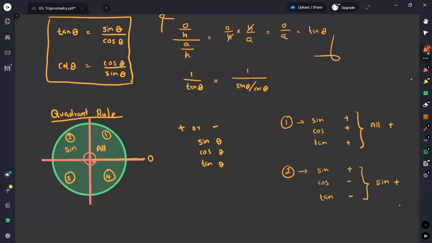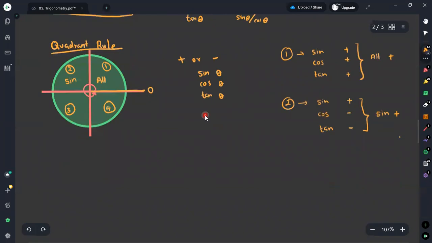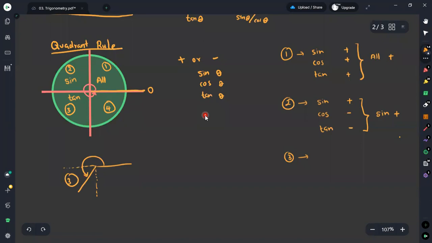Then if you consider the third quadrant, only tan is positive. If you see the other two ratios in this third region, the angle is greater than 180 degrees but less than 270 degrees. It means that you are getting an angle quite like this way. Now you can see that it is greater than 180 degrees but less than 270 degrees. Therefore, this falls in the third quadrant.